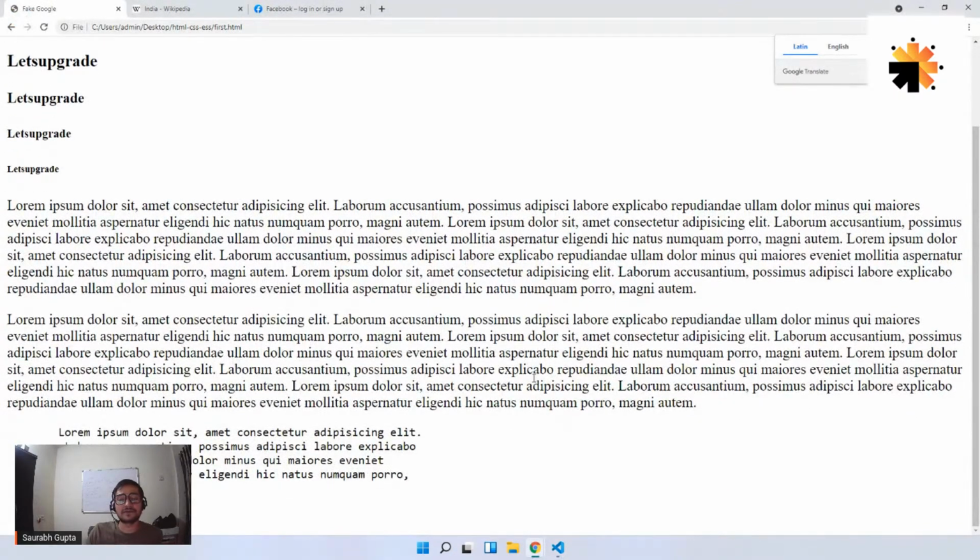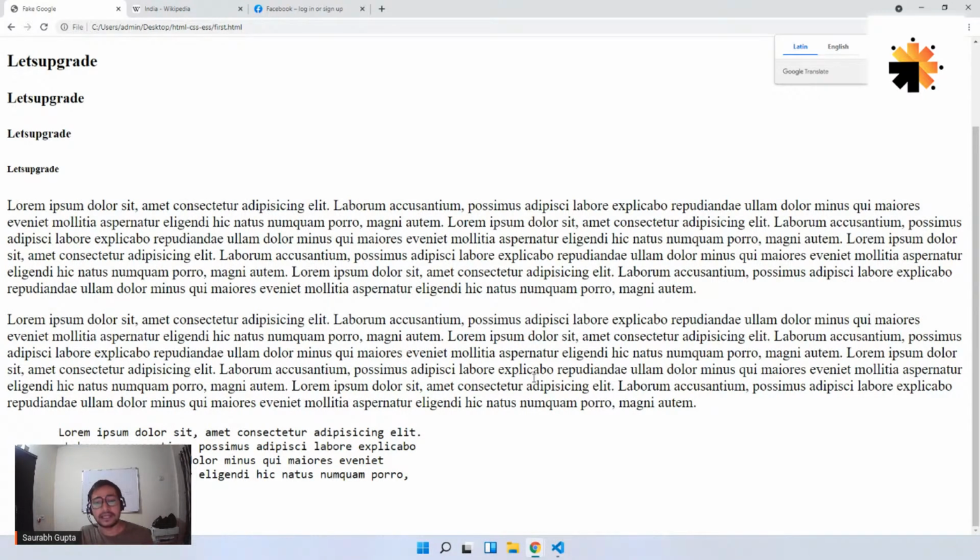Now tell me what is the difference between a P and a pre? Anyone? Come on, guys. Guys, anyone, please don't spam the chat. If you spam the chat, I'll be unable to see the doubts of all the people. So please, please, please don't spam the chat. So everyone, can you tell me the difference?